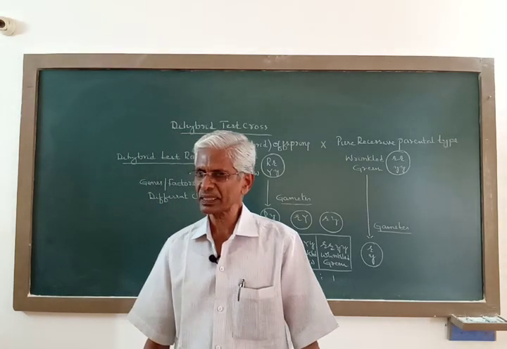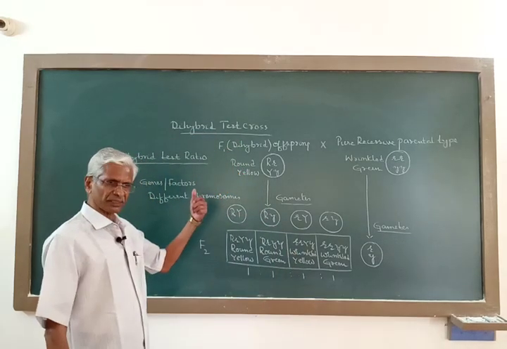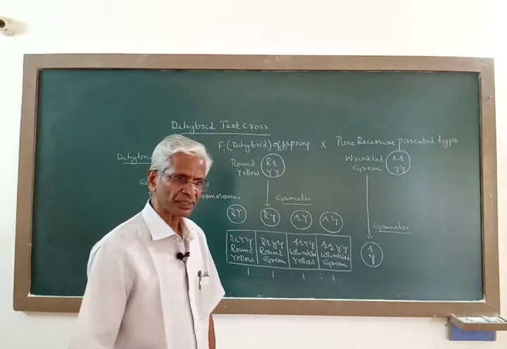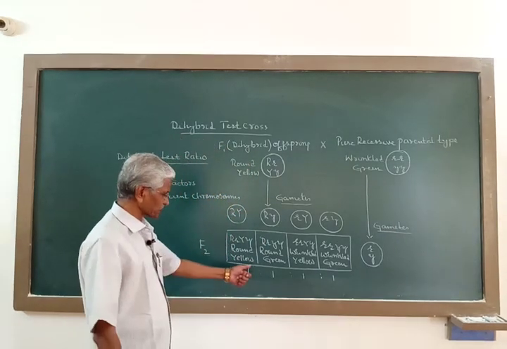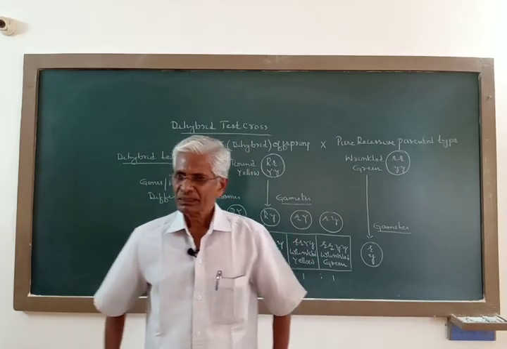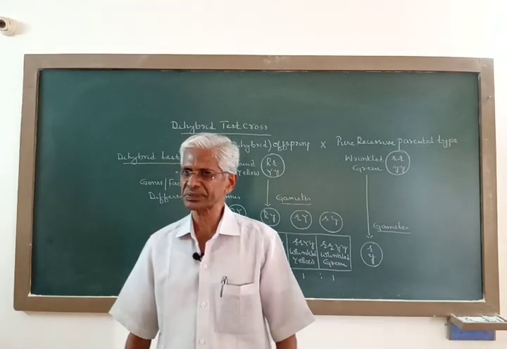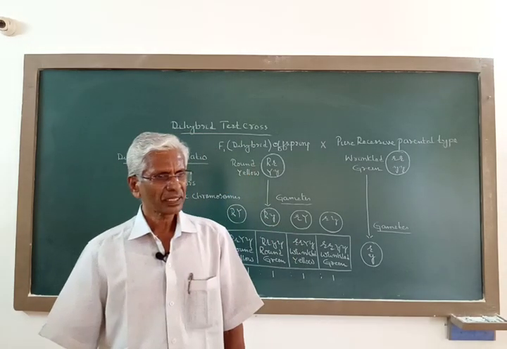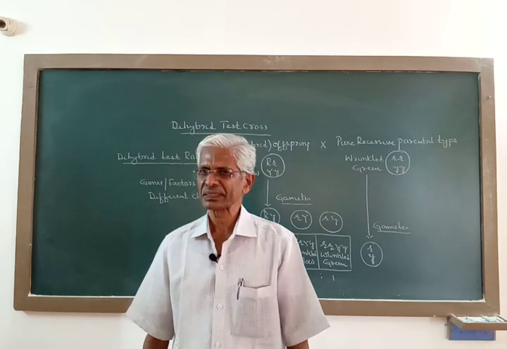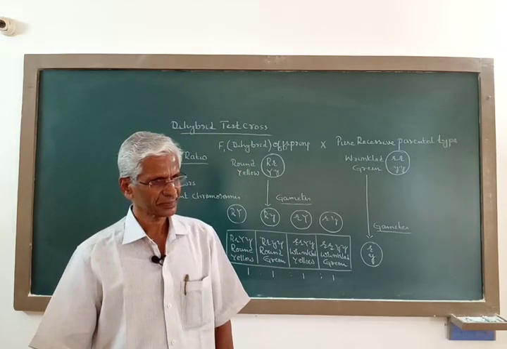Invariably in all his dihybrid crosses, he could get the same result, that is 9:3:3:1, as well as 1:1:1:1. Why did Gregor John Mendel in all these dihybrid crosses get the same result? That made him postulate, that made him propose this law of independent assortment.